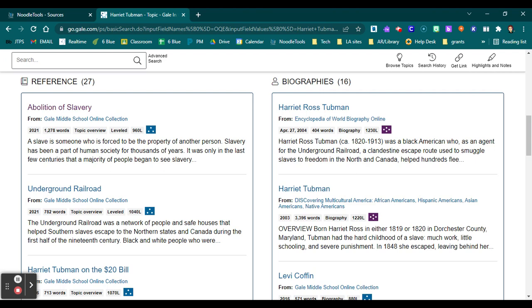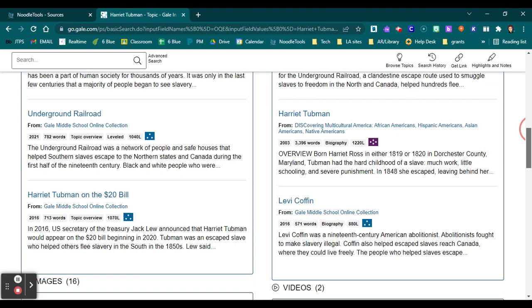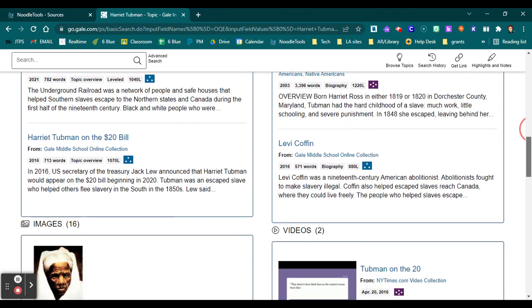You also have the date it was published. So, the Harriet Tubman title, this topic is older. Not a lot has changed on her information in the last 100 years. So, I'm not necessarily needing the most current, but there are topics sometimes where you want something that is more current. So, something from, let's say, here, 2003, would not be as desirable as something from 2016 or over here, 2021.